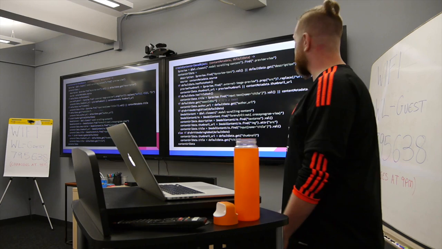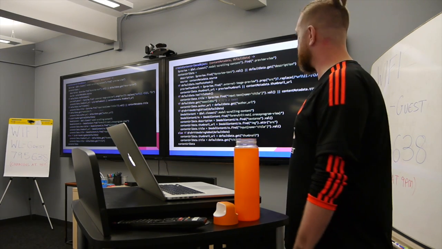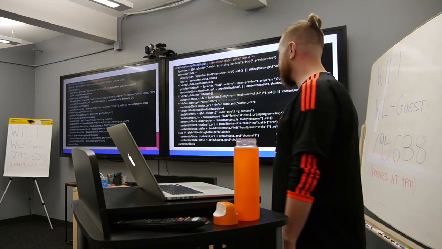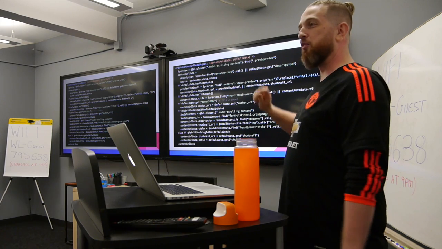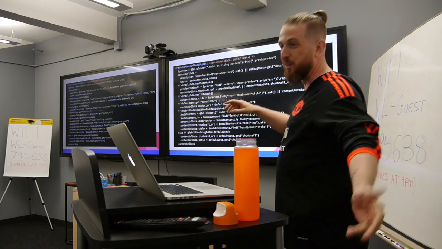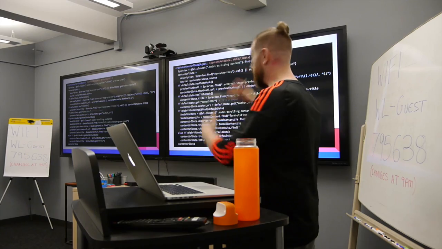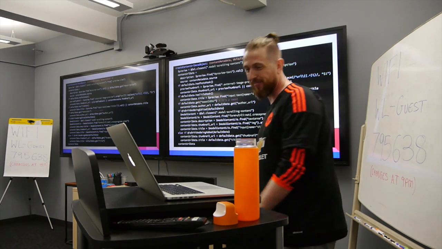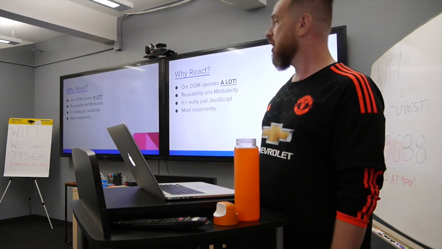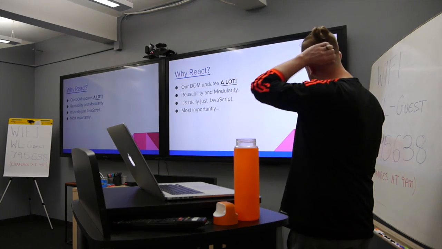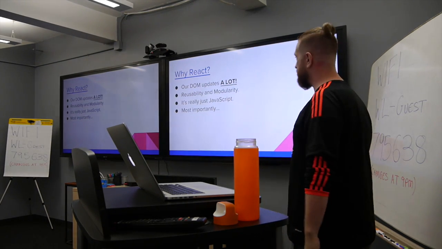So, as you can see, lots of finding things in the DOM that belong in models. This is not indicative of Backbone. I want to be clear for any Backbone fans in the room. This is not how you do Backbone, but this is what we were dealing with. So, yes. I kind of want to talk about why we picked React,